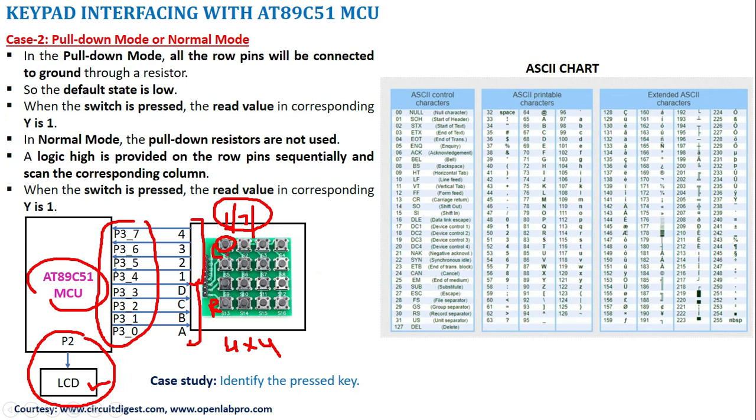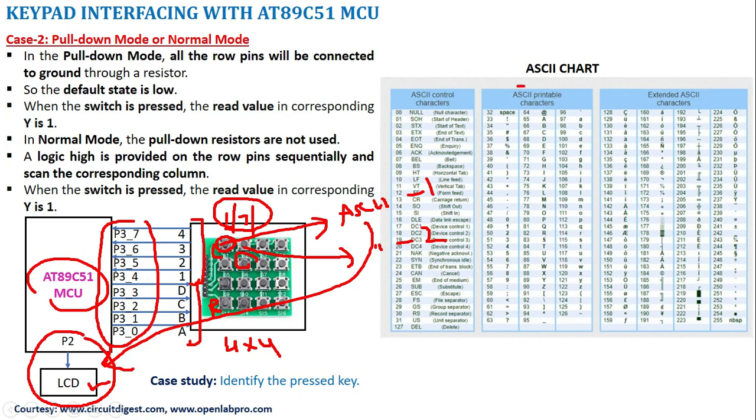So we have to send the corresponding key to the LCD. The matrix keypad will just indicate which key is pressed, whether switch 1, switch 2 or switch 3 is pressed. But we have to do the mapping. If switch 1 is pressed, it should be mapped to the ASCII value of 1. If the second switch is pressed, it should be mapped to the ASCII value of 2. Once the mapping is done, whenever a particular key is pressed, I can send the corresponding ASCII value to the LCD for printing.